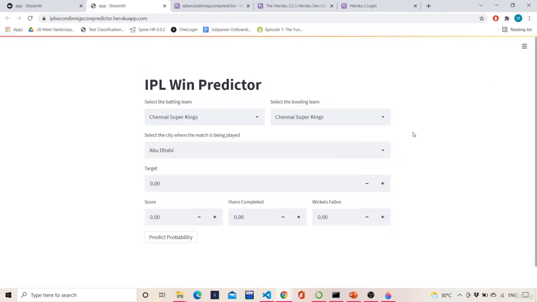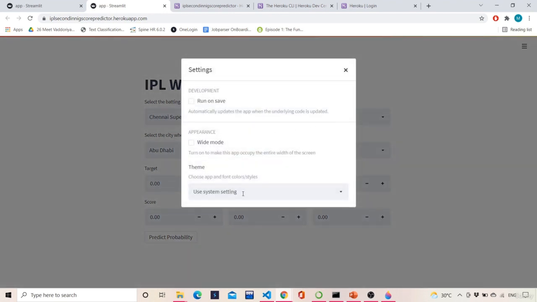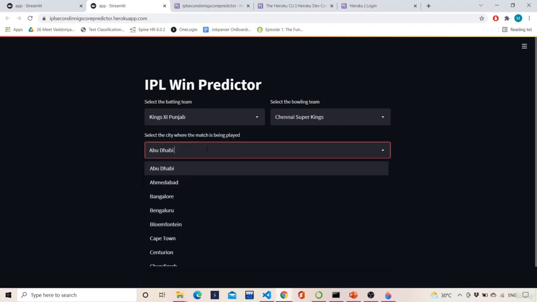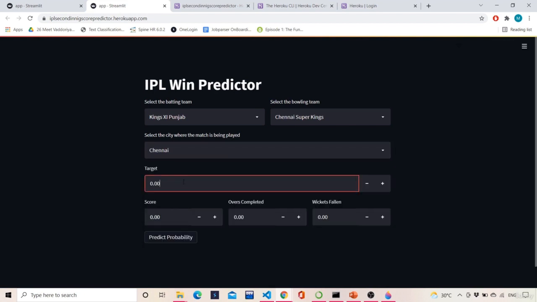Let's see how the application is looking. Over here, the application is loading, and you can change the theme also. You can use the system setting to be dark, and then apply dark mode. Let's say the batting team is Kings 11 Punjab, the bowling team is Chennai, and the target is 180 runs. The current score of Punjab is 120, 15 overs are completed, and 6 wickets have fallen. Now let's see, this is a tight situation.